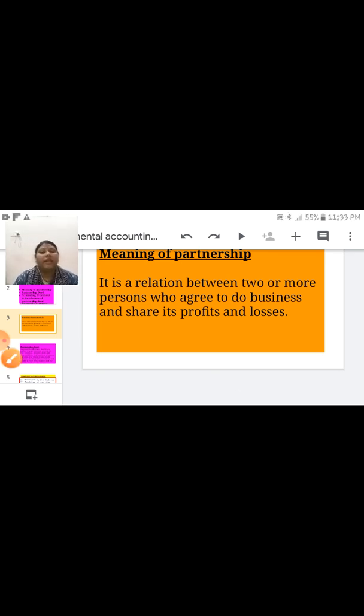Second feature is agreement. In between the partners, there must be an agreement, either written or oral. The third feature is profit sharing. The agreement between the partners must be to share profit and loss of the business. These are the three features of partnership. First is two or more persons, second is agreement, and third is profit sharing.